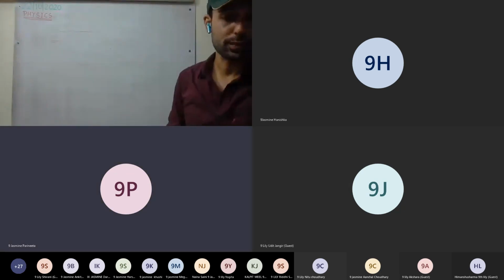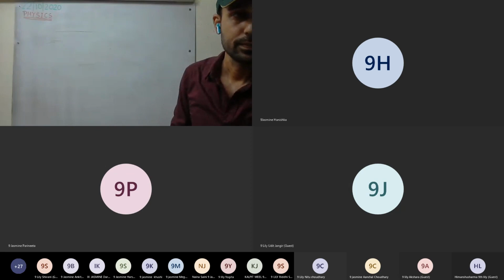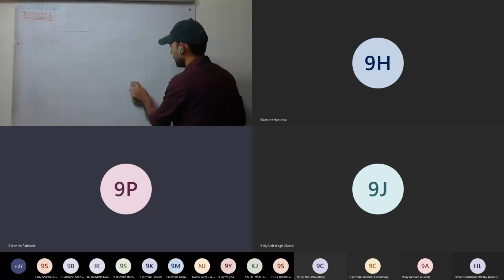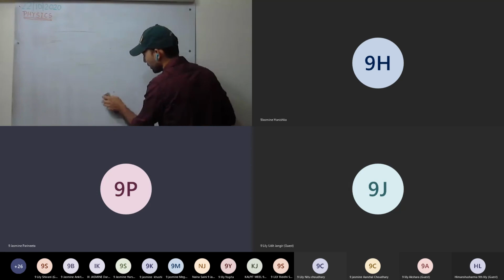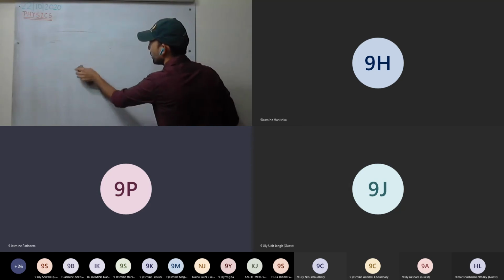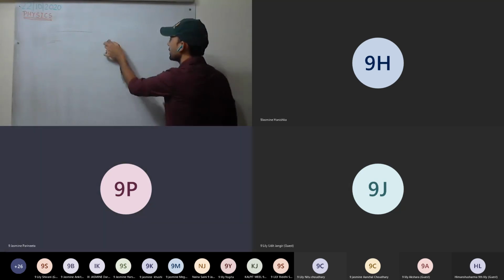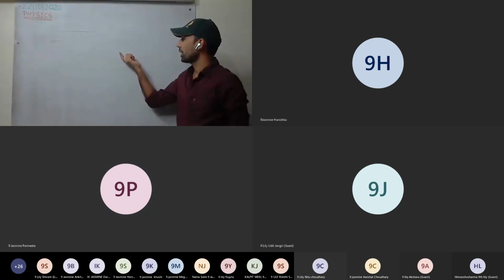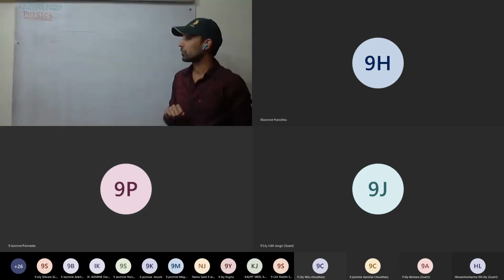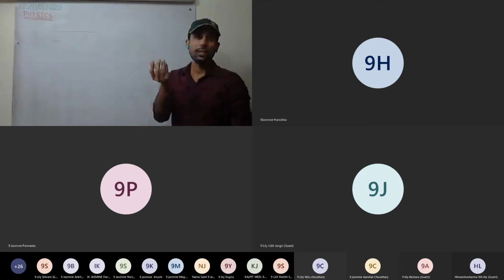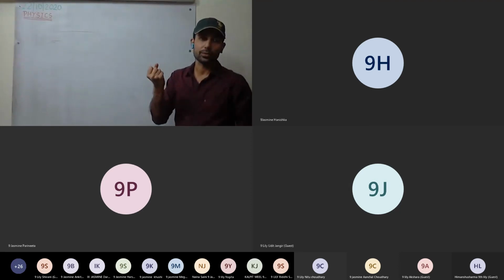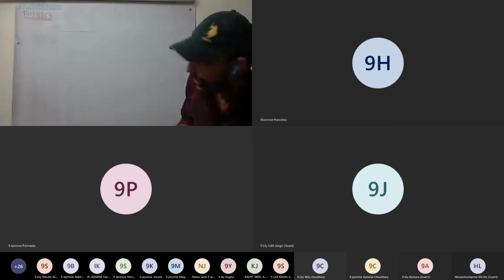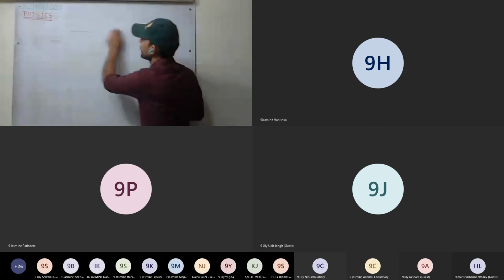Excuse me, sir. Sir, inertia only resists the change of state, or does it also resist the size of the object? Size, you mean? Inertia depends on mass. So flexibility, I have to go through it once. Inertia has nothing to do with the elasticity or flexibility of the bones. That I can tell you first. I have to go through it once.